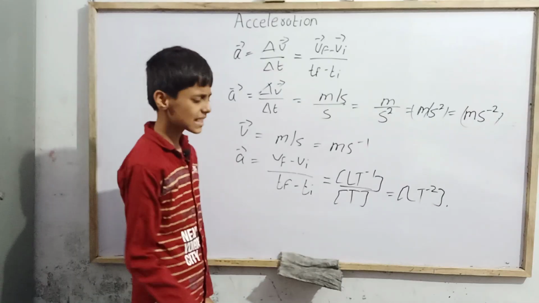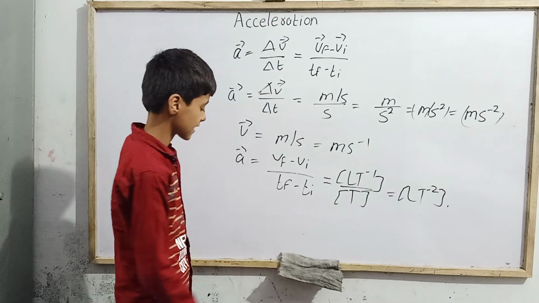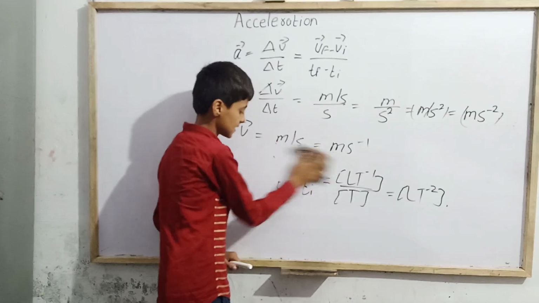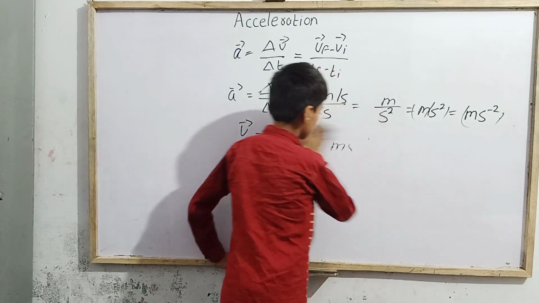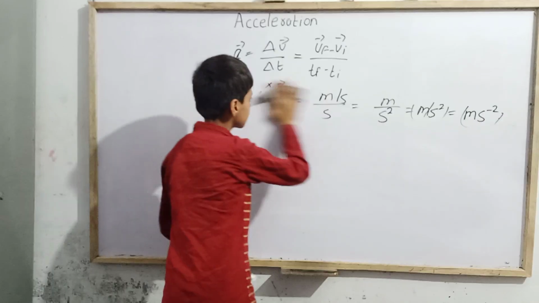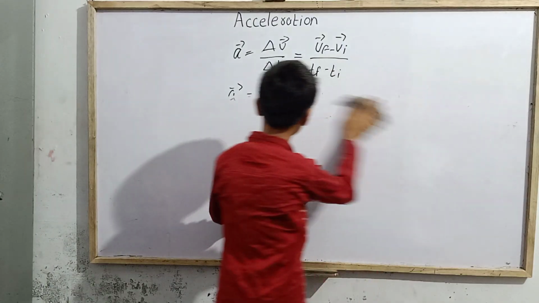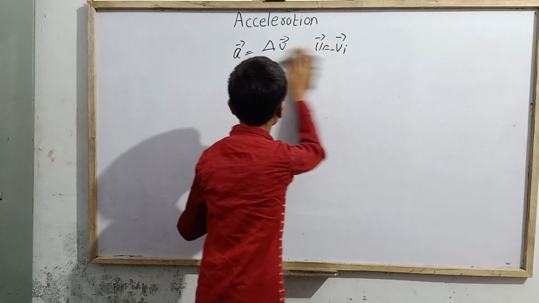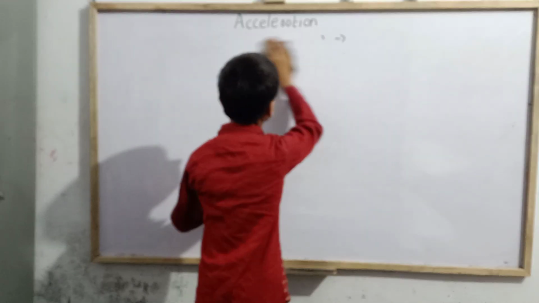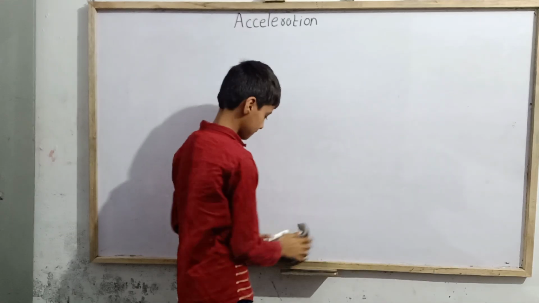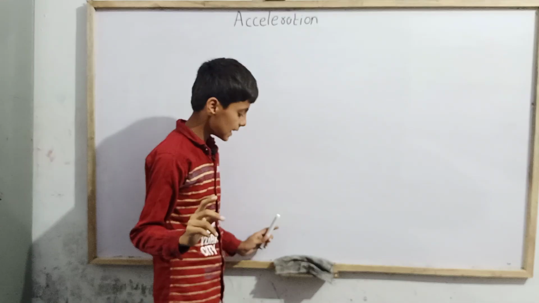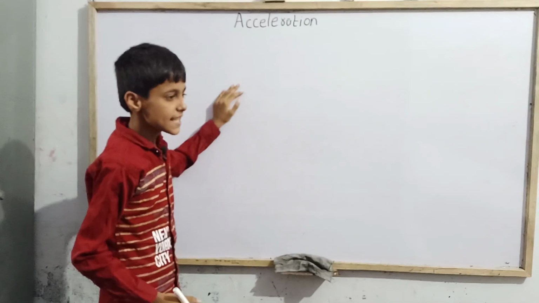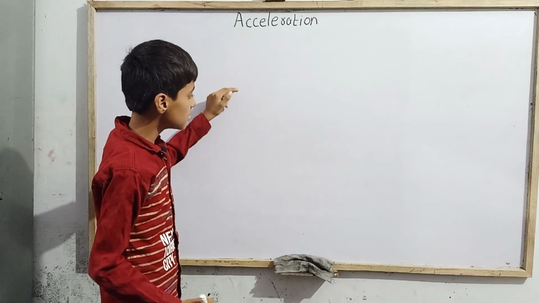Now let us move to the kinds of acceleration. How many kinds of acceleration are there? First of all, let me erase this. Let me tell you that acceleration can be classified into two kinds.